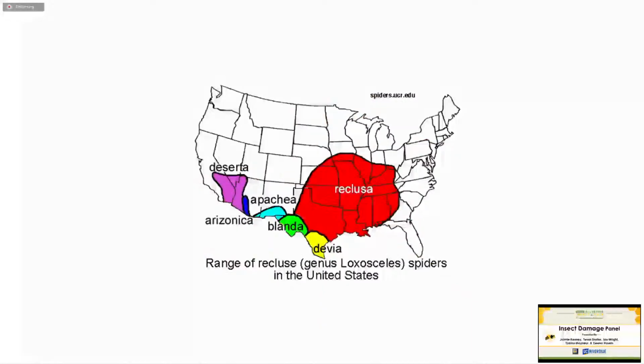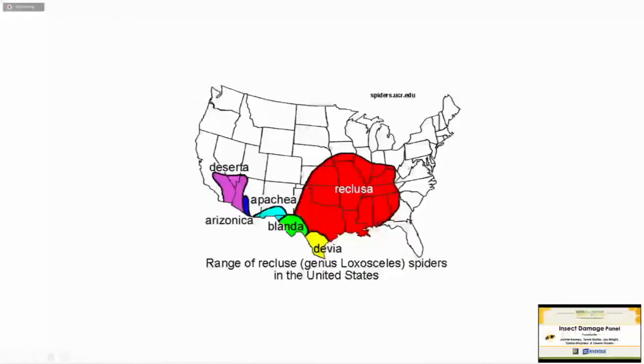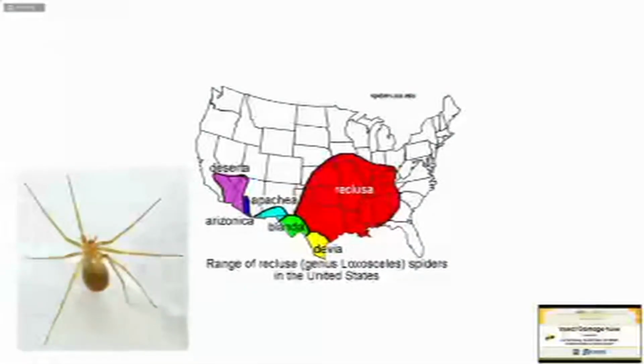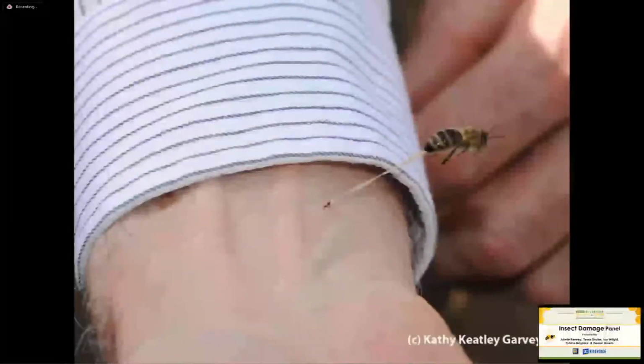Here's the map I forgot to put in, where we have brown recluse, Loxosceles reclusa, in the red here. Totally not in California. We have one species, this desert recluse, that you'll never see unless you go to Joshua Tree and flip over a bunch of logs and look specifically for it. And that's this one down here, which also has a violin, also has a three-eye arrangement, but is of no medical consequence, really, mostly because humans just don't interact with it.